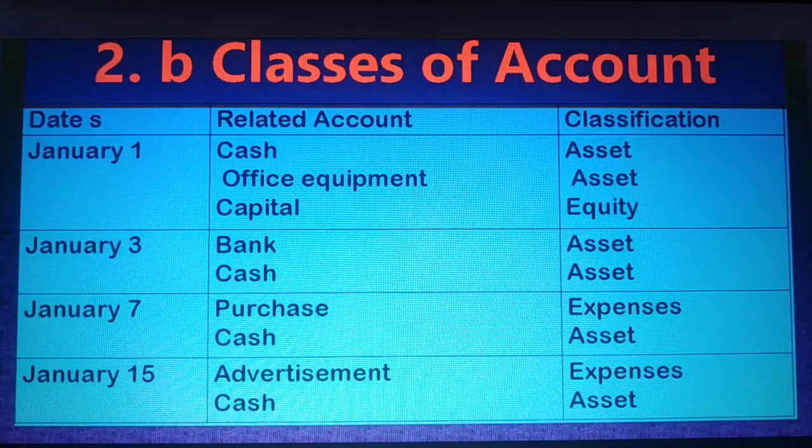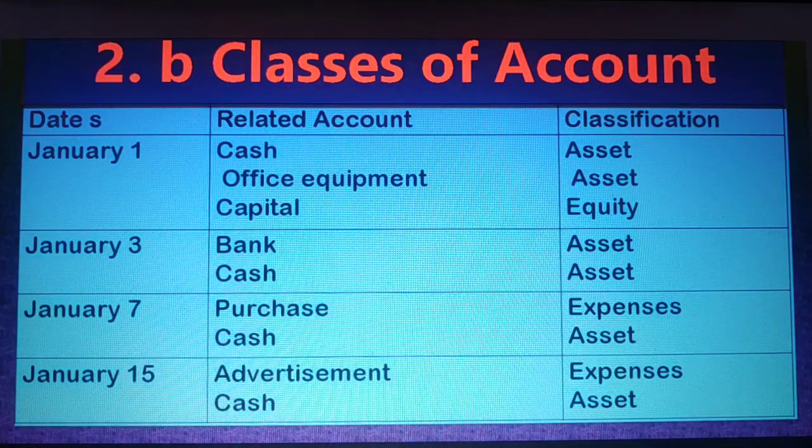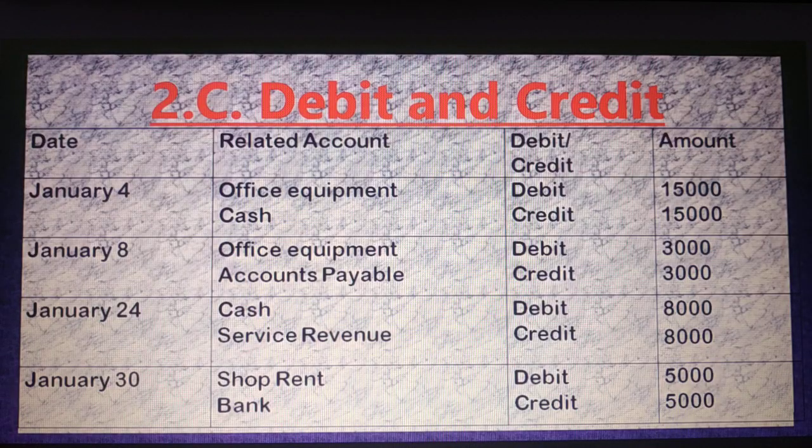Now requirement C, determination of debit and credit. That means I have to find out which account will be debited, which account will be credited. Dear student, in the question it is mentioned that we have to make debit credit for January 4, January 8, January 24, January 30. And here also there is a box: at first we have to write the date, then related account, then which account will be debited and which account will be credited, and at last we will write the amount.